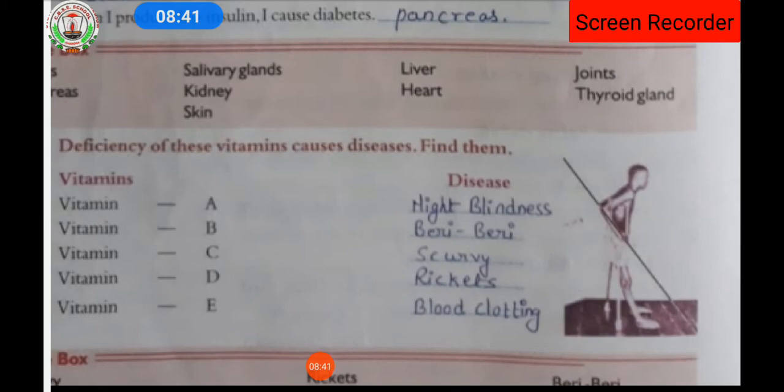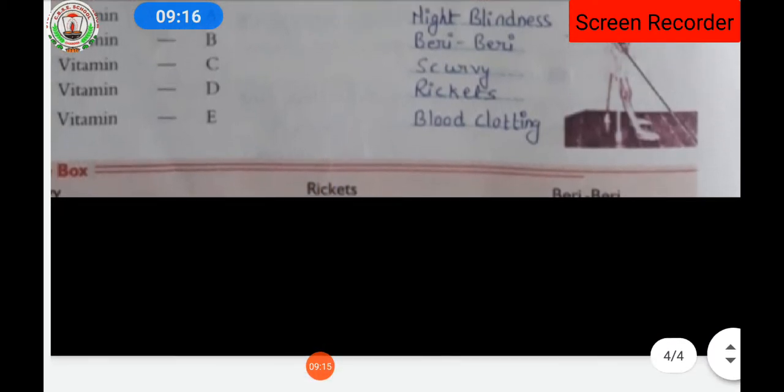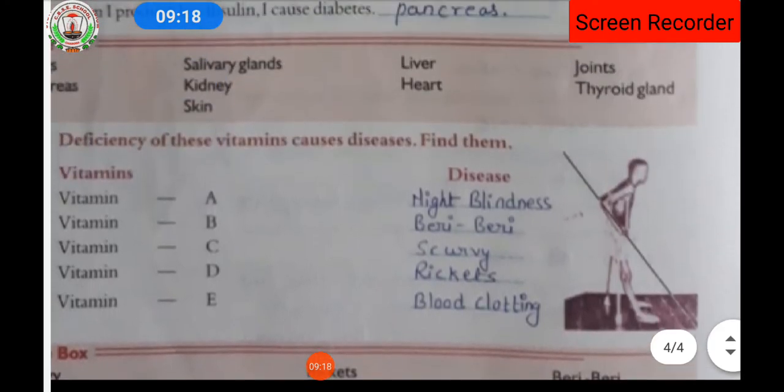Now we are going to see the same lesson: deficiency of this vitamin causes the diseases that you have to find out. You already studied this in class 6 and 7 science. The first is vitamin A, which causes night blindness. Vitamin B, beriberi. Vitamin C, scurvy. Vitamin D, rickets. Vitamin E, blood clotting. These are the names of the diseases caused by the deficiency of the following vitamins.